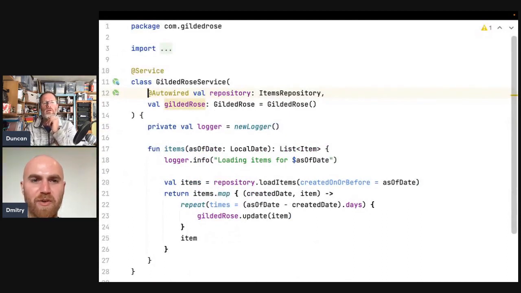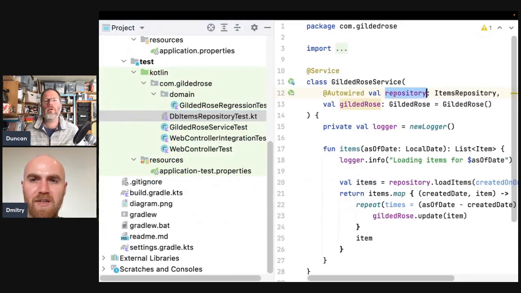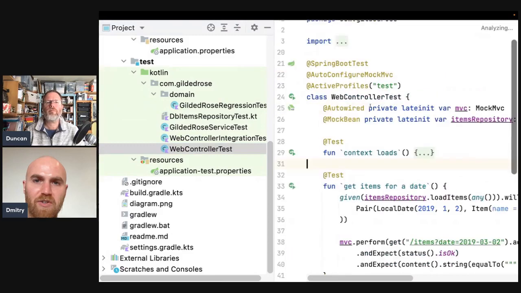Well, we actually do know, but I think it won't work, because if we construct the data source here, we'll need to construct it one way for tests and another way for production, but we don't know it here. Because Guildrow service will still be tested via Spring Boot and still constructed via controller tests.